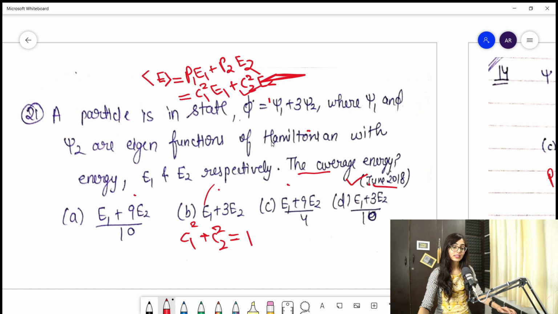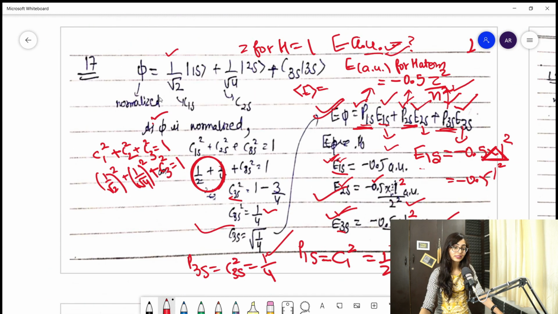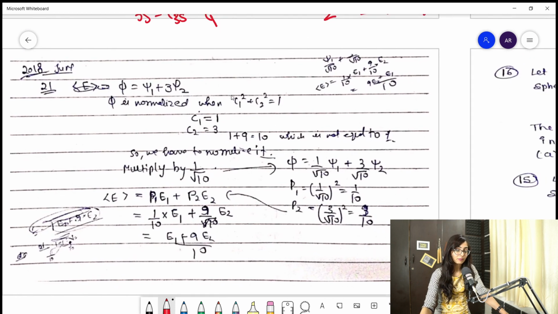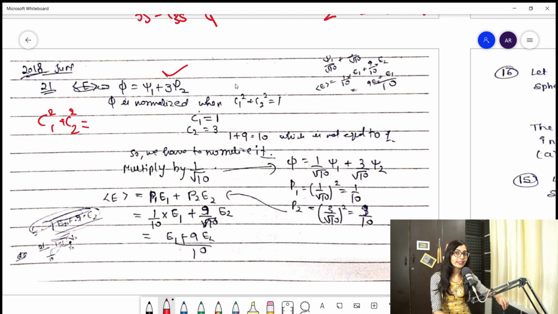Clear? So let's see in the solution how to solve this question. So guys, this is the solution of this question. This is the wave function, psi 1 plus 3 psi 2, and you need to find whether C1 square plus C2 square is equal to 1 or not. So what I'll do now is put in C1 square plus C2 square and try to find its value. If it is coming 1, then it's well and good, we'll proceed. But if it is not equal to 1, then I'll change the wave function. So let's see how we'll change the wave function.